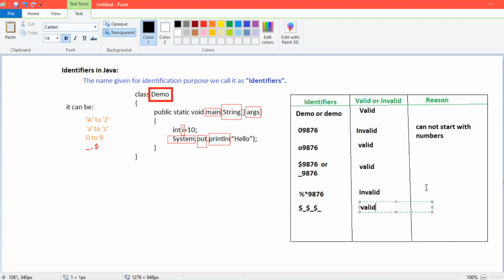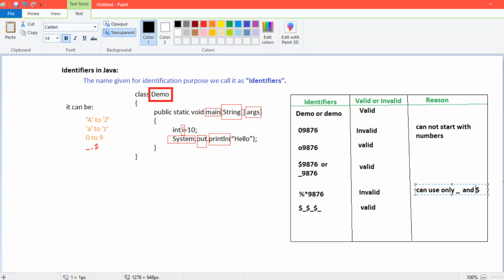What is the reason for the second last being invalid? We cannot use a special character apart from dollar and underscore. It's up to you to use special characters apart from dollar and underscore after the first letter. That's your work to do. Okay, so I will just type it here. You can use only underscore and dollar sign. Okay guys, so here we have covered the identifier.